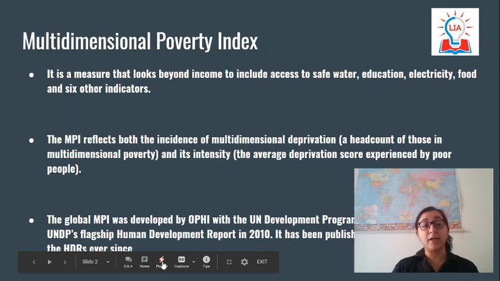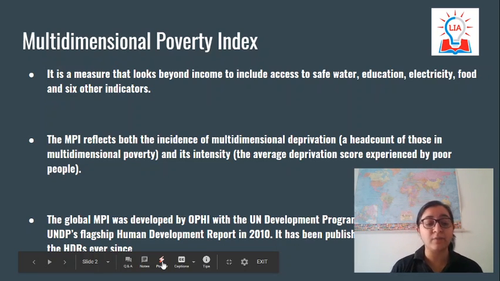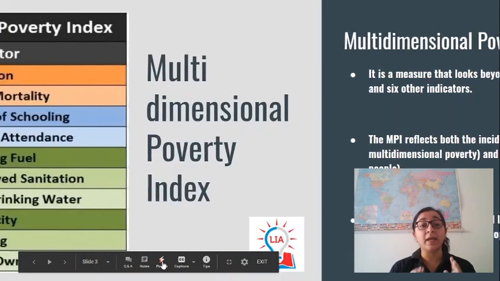Another important thing you have to know about MPI is that it is released by the Oxford Poverty and Human Development Initiative along with UNDP. These two institutes came together and formed this index in 2010, and since then they have been publishing this index annually.